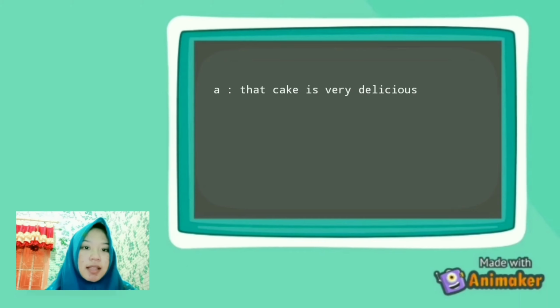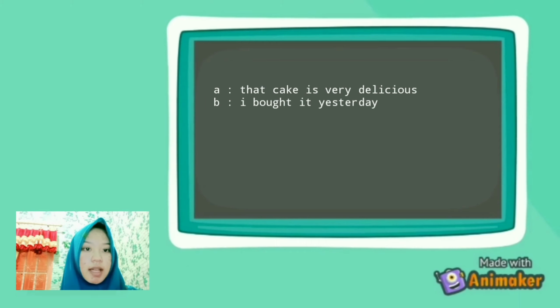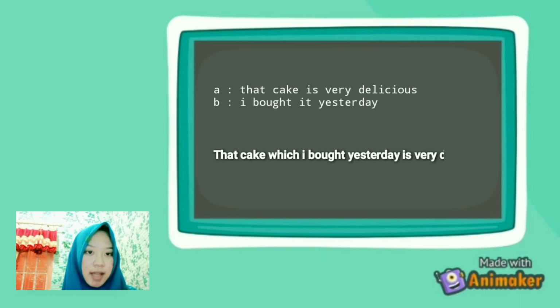Example: that cake is very delicious. The second sentence is, I bought it yesterday. When combined, the sentence becomes, that cake which I bought yesterday is very delicious.